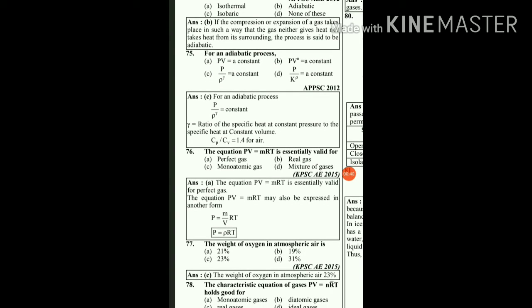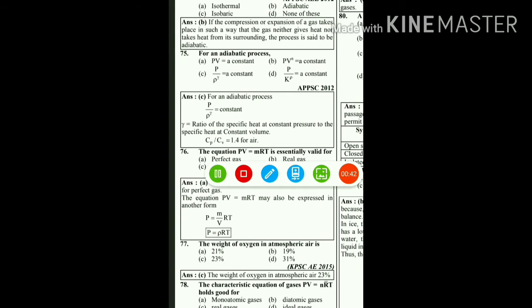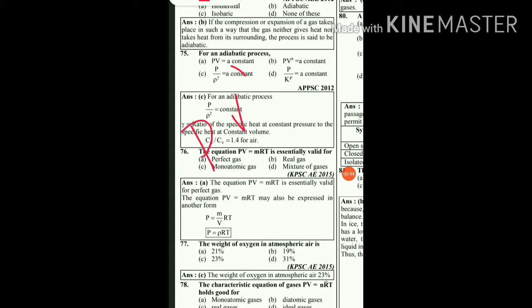The next question: for an adiabatic process, which follows the law Pv raised to gamma is equal to constant, or P by rho raised to gamma is equal to constant. So here option C will be the right answer. For an isothermal process, the law is Pv equal to constant. For a polytropic process, the law is Pv raised to n equal to constant. So for the adiabatic process it is Pv raised to gamma equal to constant, or P upon rho raised to gamma equal to constant. So option C will be the right answer.